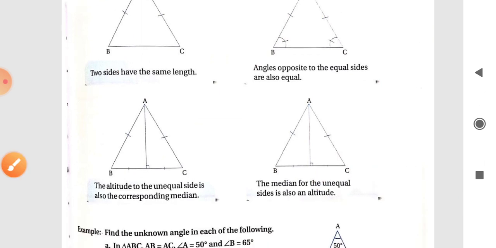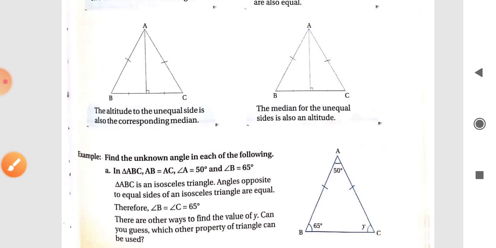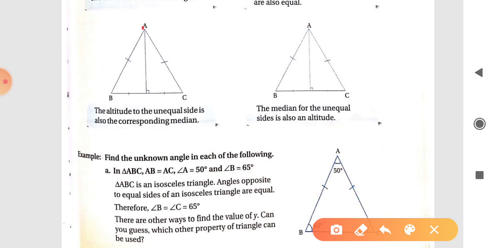Then next is the altitude to the unequal side. In an isosceles triangle, if we draw an altitude on the unequal side, it is also the corresponding median. Similarly, if we draw a median on the unequal side, then it is also called an altitude.